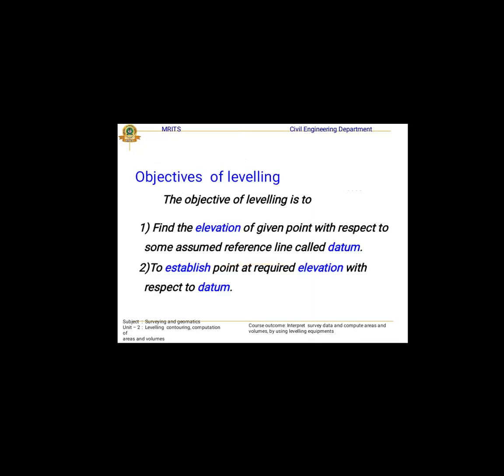Coming to the definition: the art of determining the relative heights of different points above or below the surface of the earth is known as leveling. The objective of leveling is to find the elevation of the given points with respect to some assumed reference called the datum, and to establish points at required elevations with respect to the datum.